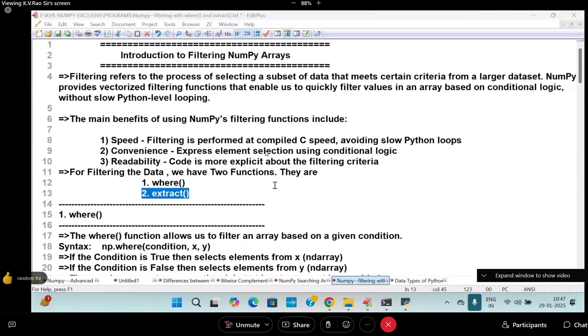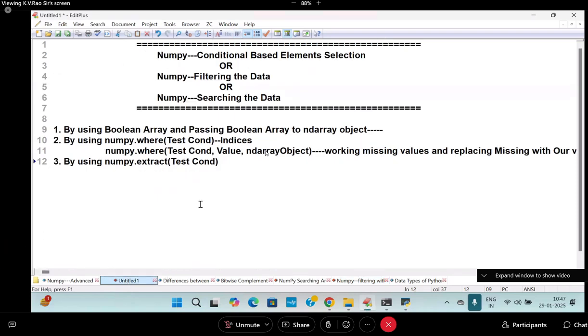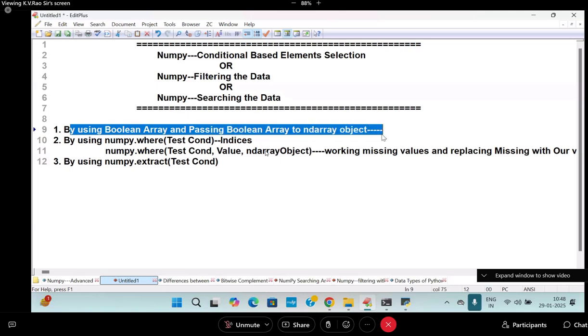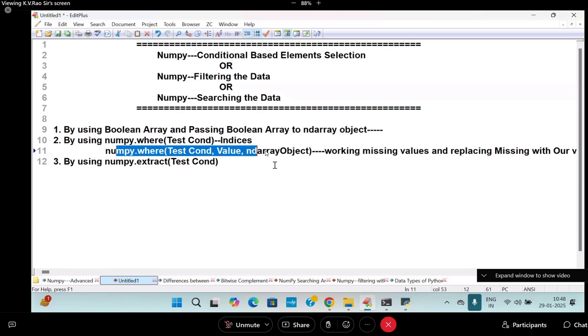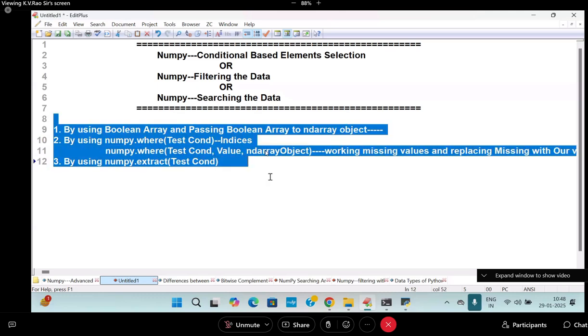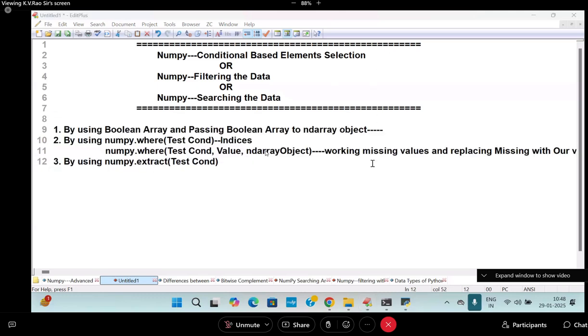The overall conclusion in a simple spoon-feeding form is how to filter the data, or search the data, or do conditional searching of elements. How many ways? Number one, pass the Boolean array with the array. That works only up to a certain stage. Next is where. It also gives indices, and you can substitute the missing value with our own data. This is really important, and extract is also very important here. These things you have to remember. Very, very important, regularly asked question.